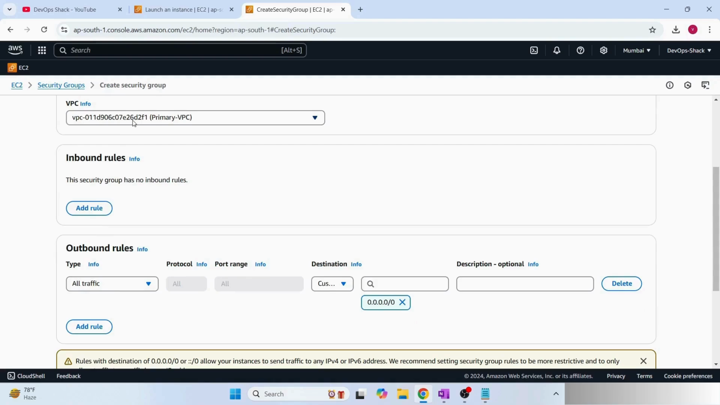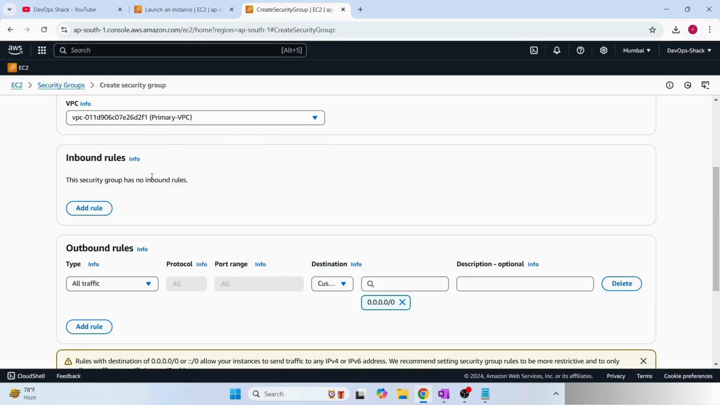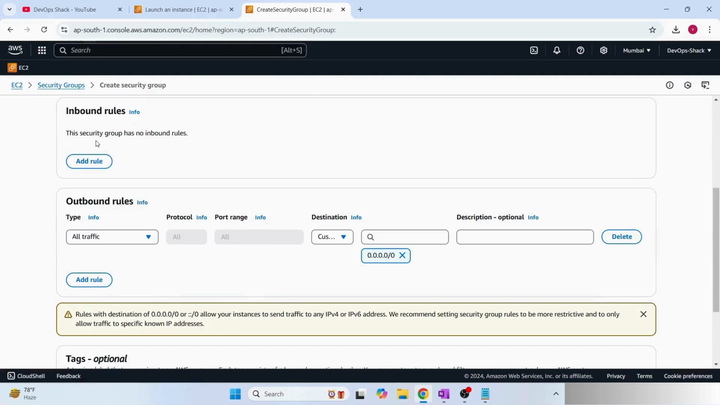Then there will be one default VPC available that you can use directly without any issue. It is available by default. Then we have inbound rules. But before inbound rules, let's see the outbound rules. That means, from our virtual machine, communication to outside is allowed to where.